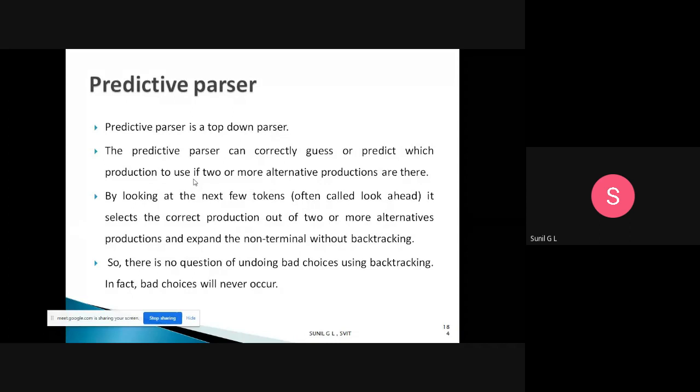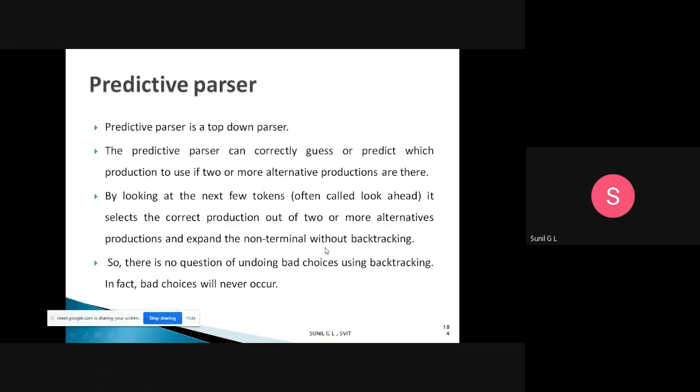For any production we may have two or more alternatives, and the predictive parser will identify the correct production for the given string by looking at the next few tokens. It selects the correct production out of two or more alternatives and expands the non-terminal without backtracking.